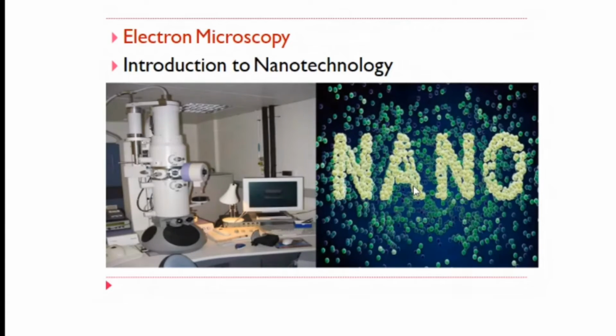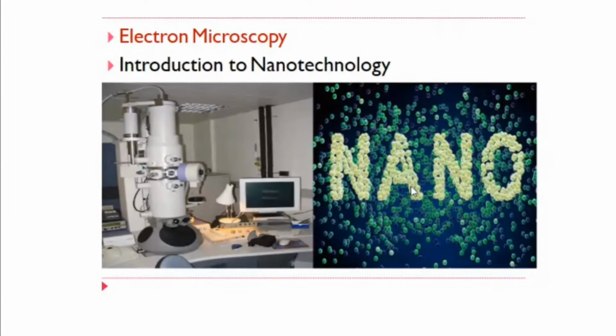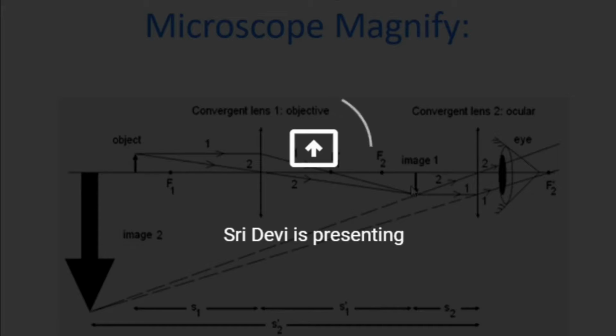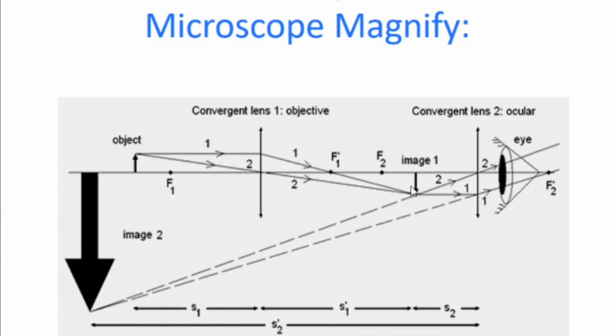So we have two instruments. The instruments are shown in my PPT as images. First is the scanning electron microscope, and second is the transmission electron microscope. This is the basic principle of how a simple microscope, we can say compound microscope, works, how the refraction pattern is formed, and how the image comes to our eye.